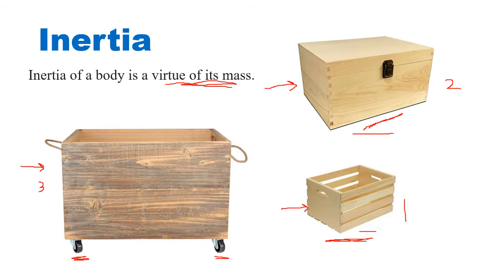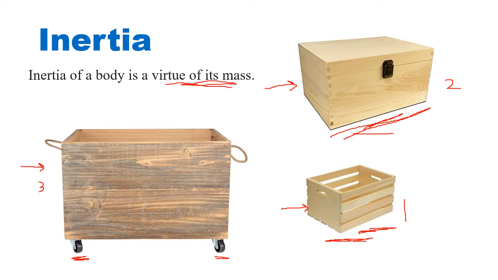Even if this heavy box is on a smooth surface, the friction will be less, so inertia will be less. And this light box on a rough surface, even though the mass is less, because of friction the inertia will be more. So inertia is by virtue of its mass, but along with the mass we also have to see the frictional force and the contact area.